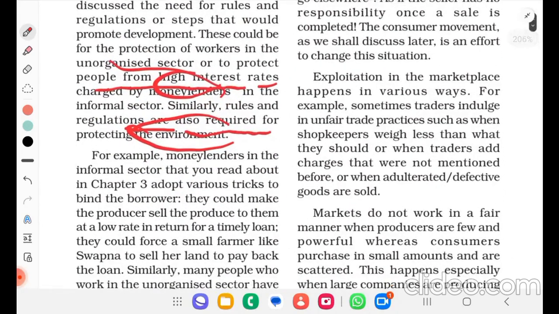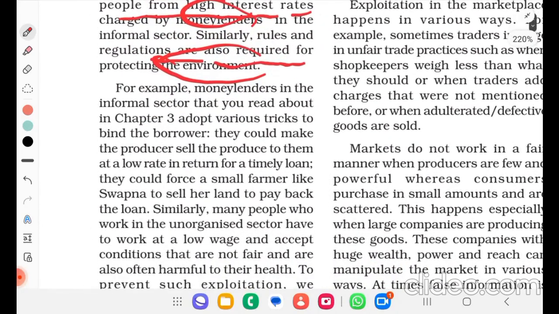For example, money lenders in the informal sector that you read about in chapter 3 adopt various tricks to bind the borrower. They could make the producer sell the produce to them at a low rate in return for a timely loan. They could force a small farmer like Swapna to sell her land to pay back the loan.